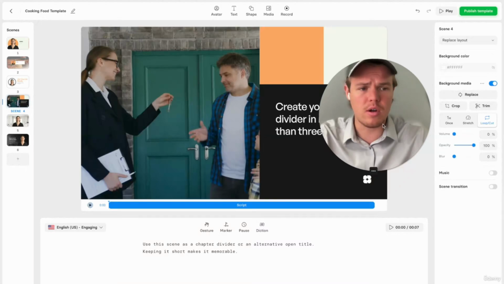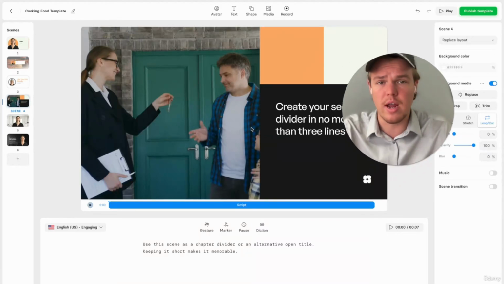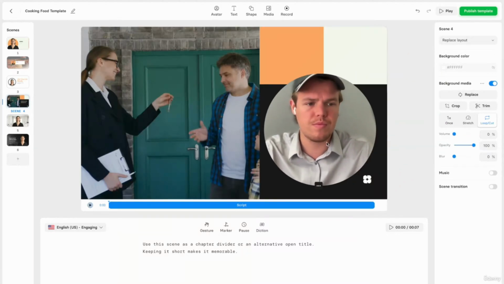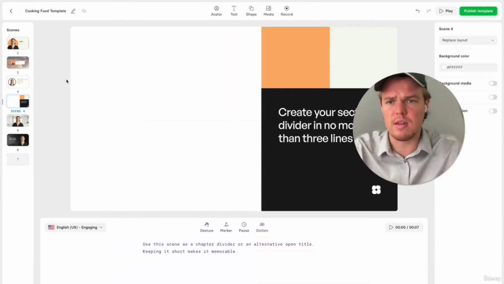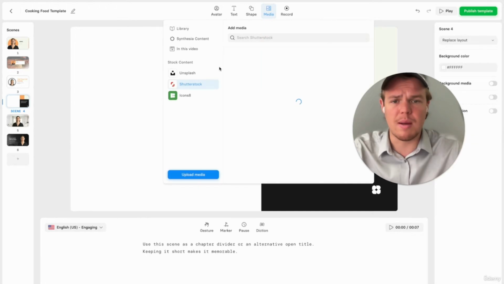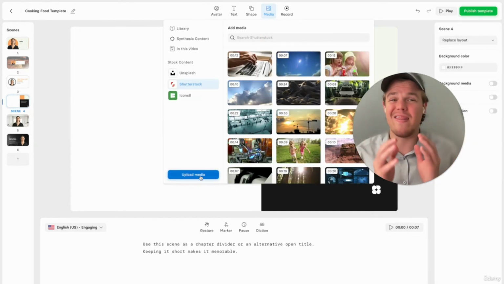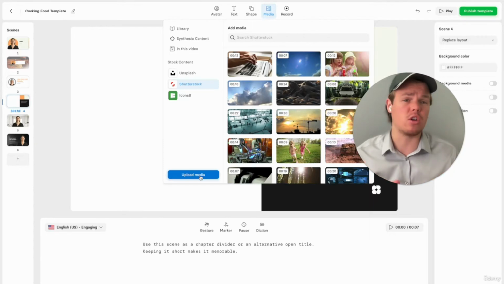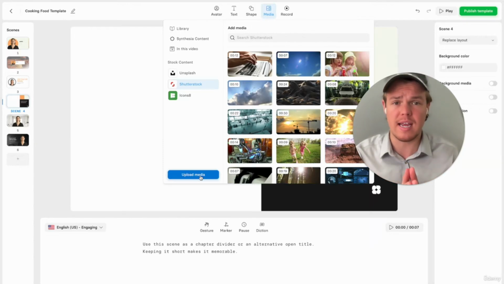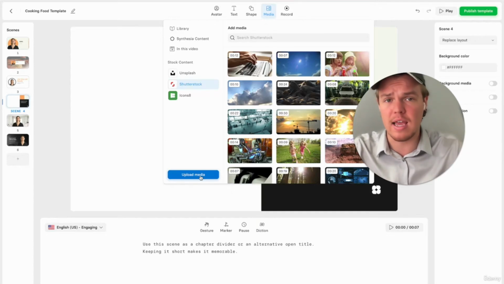And this right here is going to be interesting. This is where we're going to learn how to add that AI image. The first thing I need to do for this is I'm going to go ahead and get rid of this background media, as we don't need that. The next thing I'm going to do is upload the image that we're going to be using. This is very important. Whatever your dimensions are when it comes to the image, make sure to maintain it here. So for us, it's 1024 by 1024. So let's go ahead and upload that AI image real quick.